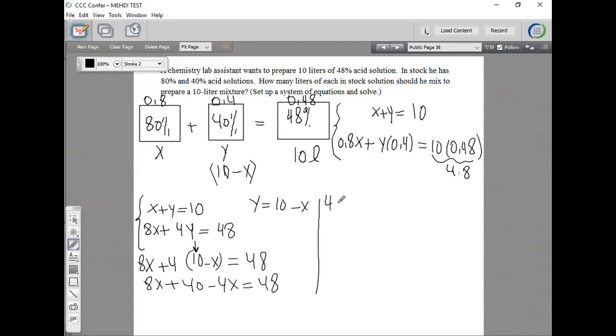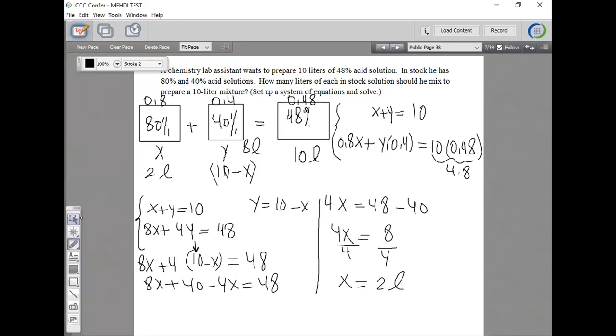Let's continue here. 4x is equal to 48. I'm going to move the 40 to the other side, minus 40. So 4x equals 48 minus 40, which is 8. Divide both sides by 4. What is x? 2 liters. We got it. This is 2 liters. The rest must be 10 minus 2, which is 8 liters. So we must have 2 liters of 80% and 8 liters of 40% in order to get 10 liters of 48%.